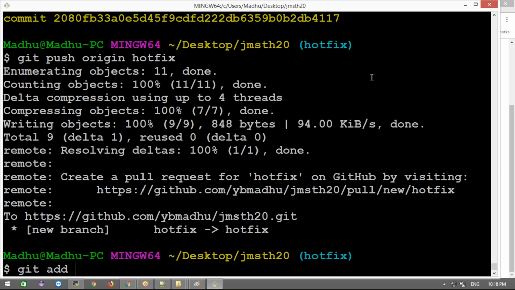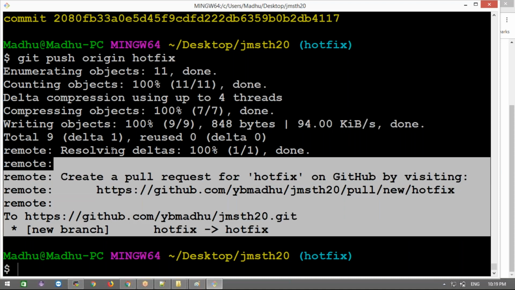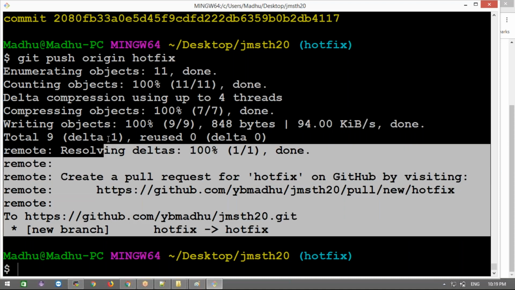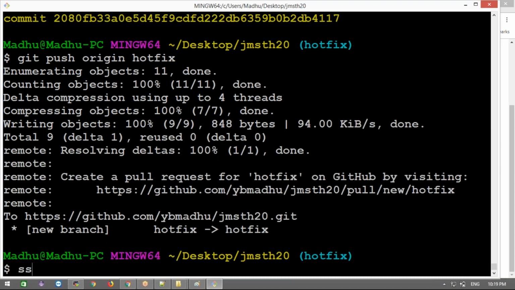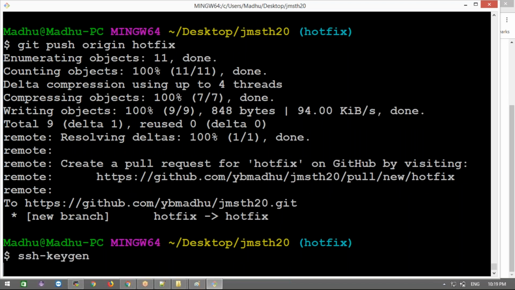Okay, good. Now see, every time you don't want to enter your username and password here, what you need to do is create an SSH key, with ssh-keygen. Enter here to create the SSH key.